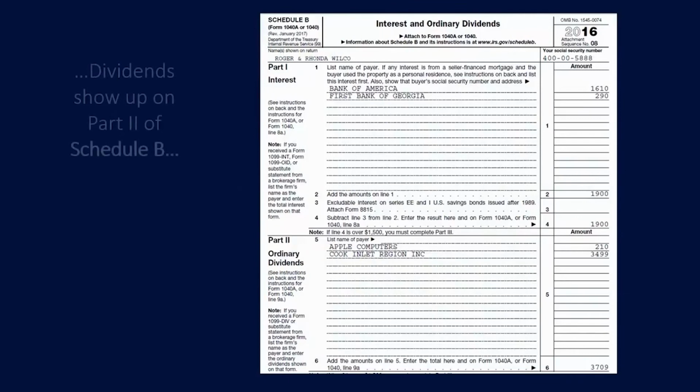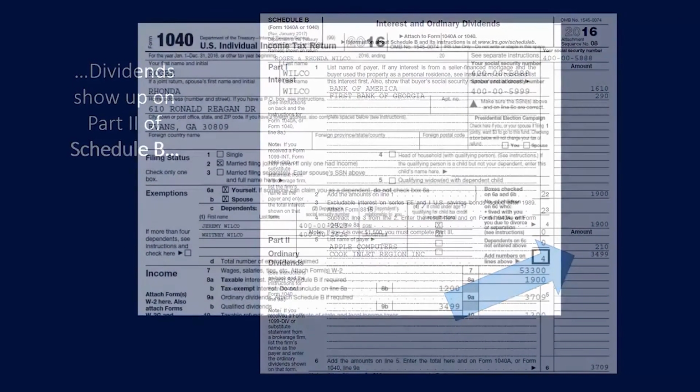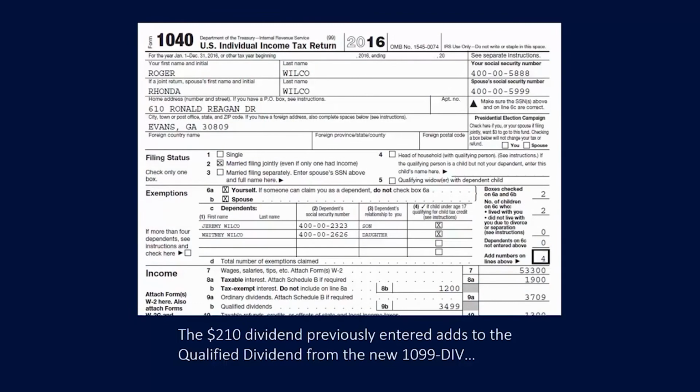So we look back at our Schedule B. Dividends show up on Part 2 of Schedule B. And the $210 dividend that we previously entered adds to the qualified dividend from the new 1099 DIV that we entered.